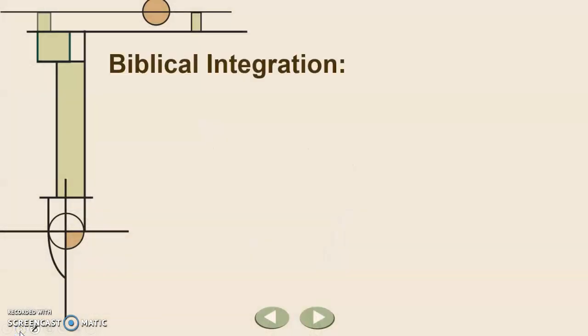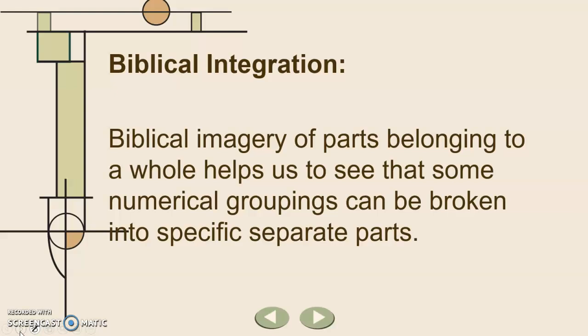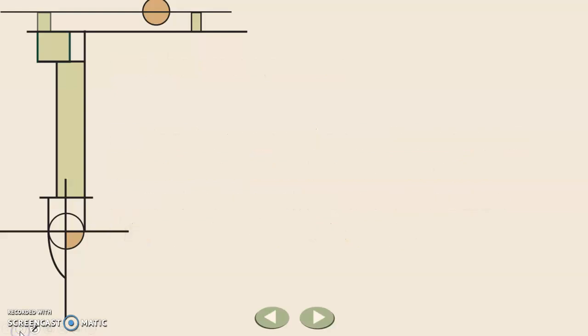Our biblical integration for our unit is this. We see biblical imagery of parts belonging to a whole, and this helps us to see that some numerical groupings can be broken into specific separate parts, and these parts can help us solve the whole. We know that mathematics is not in isolation, and we have to use all of these individual skills, or all of these parts, to help us understand the whole. So it's not good enough just to know how to multiply. We also need to know how to factor, and then what we're going to do today is solve by factoring. All of these parts are part of our whole understanding of mathematics.